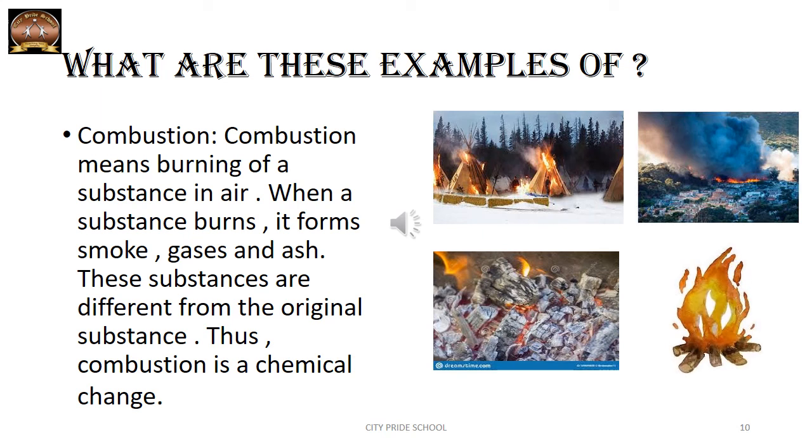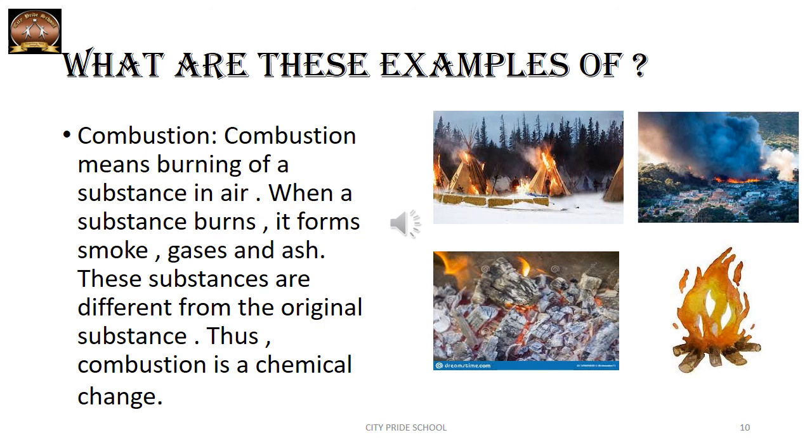Now the next term that we have to study is combustion. What does combustion mean? It means burning of a substance in air. The substance burns in the presence of oxygen. Again, it's a kind of reaction that is taking place here. When a substance burns, it forms smoke, gases and ash.